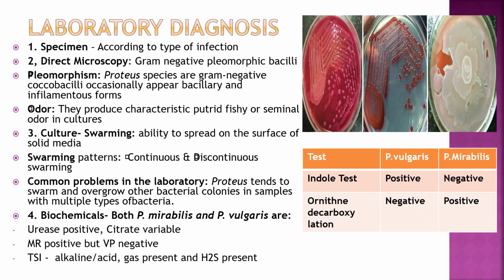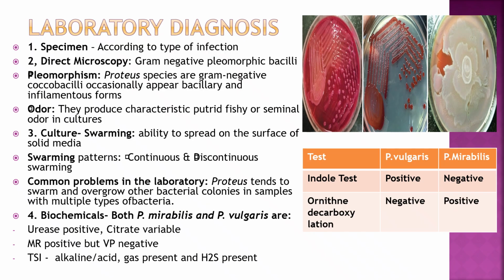Laboratory diagnosis: specimen according to type of infection, like urine, stool, swab, pus. Direct microscopy: gram-negative pleomorphic bacilli. Proteus species are gram-negative cocobacilli, occasionally appearing bacillary and in filamentous forms. They produce a characteristic putrid, fishy or seminal odor in culture. Swarming is the ability to spread on the surface of solid media. Swarming pattern: continuous, discontinuous swarming. Common problem in the laboratory: Proteus tends to swarm and overgrow other bacterial colonies in samples with multiple types of bacteria.